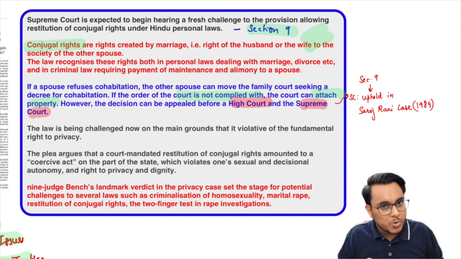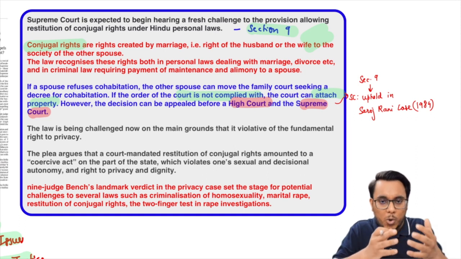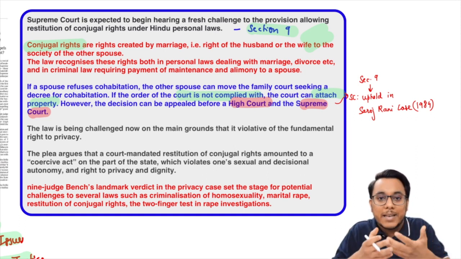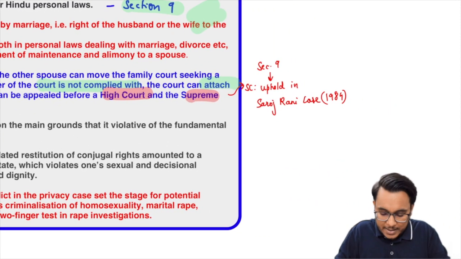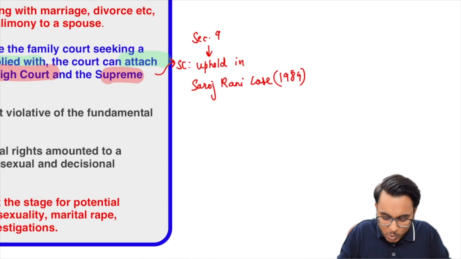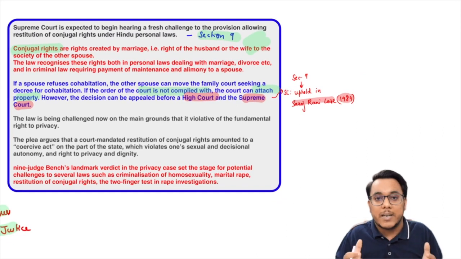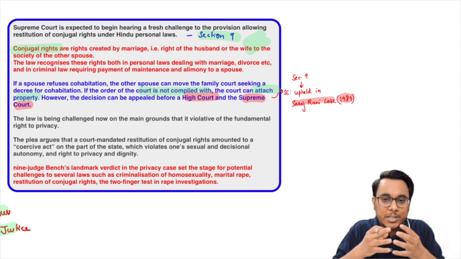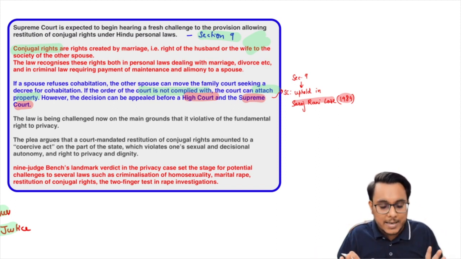So these are the conjugal rights, the rights between the husband and the wife, the right to live together, cohabitate, and all such kinds of things. And if such conjugal rights are not being given, then the person can move to the court. Now guys, this section number 9 has been upheld by the Supreme Court in the Saroj Rani case of 1984. It was said that such rights and their reinforcement are very much necessary to preserve the institution of marriage. Otherwise, such an important social institution will wither away. So this particular thing has happened.